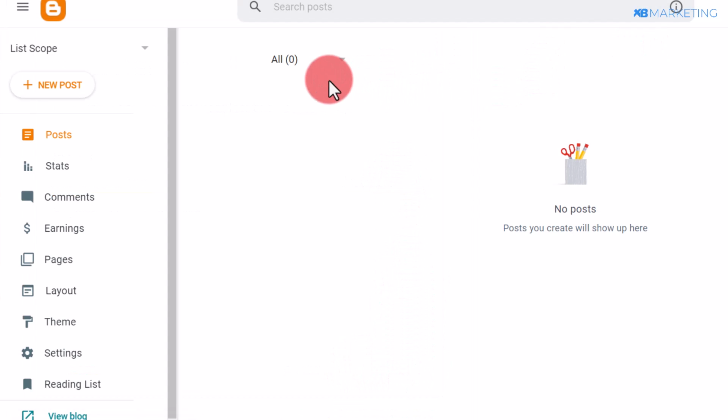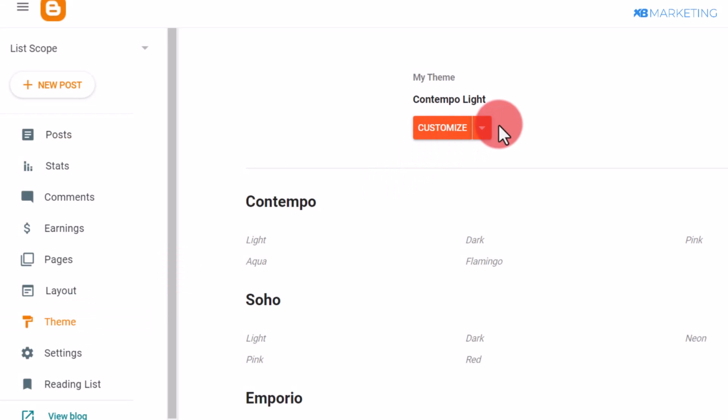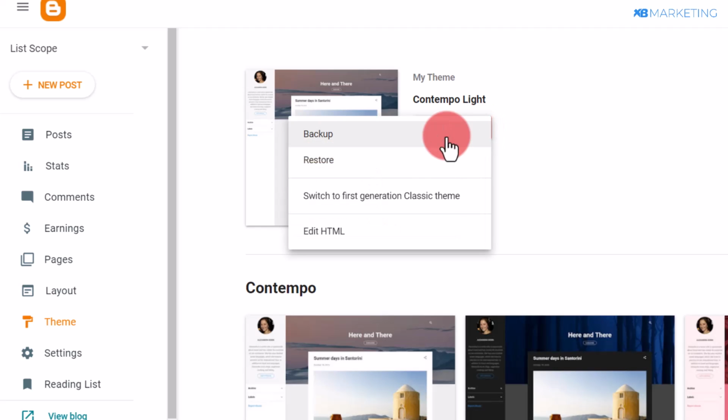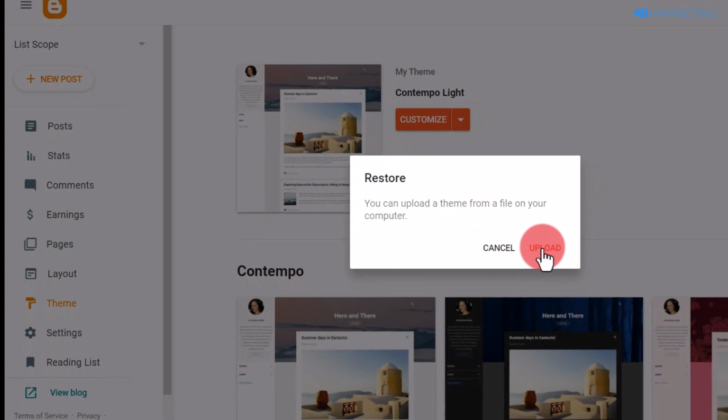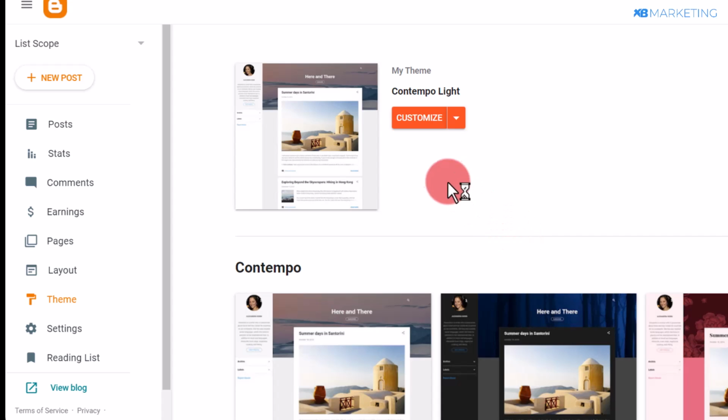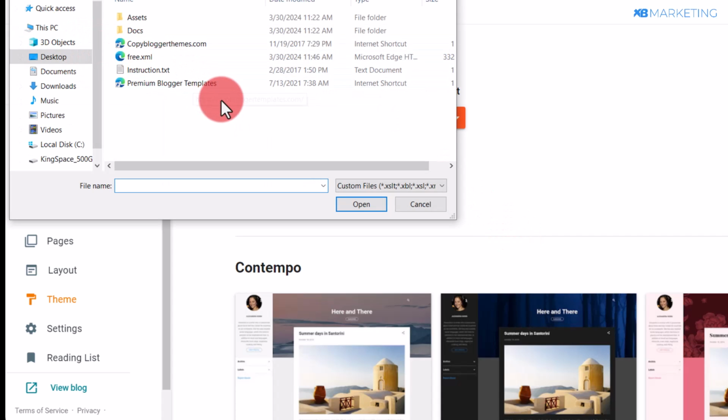Once you do that, your blog is going to be created and you want to come over to where it says theme. If you come over here, click on this drop arrow button and click on restore. Then click on upload. I'm going to leave a folder in the description. You want to download that folder.